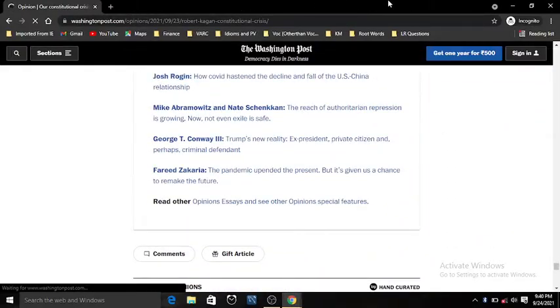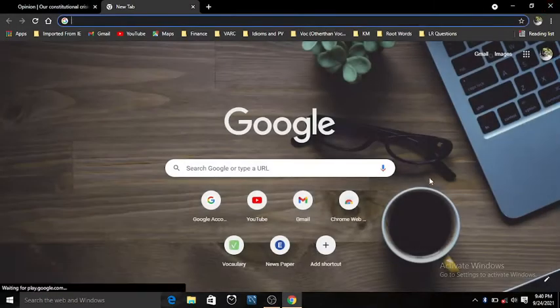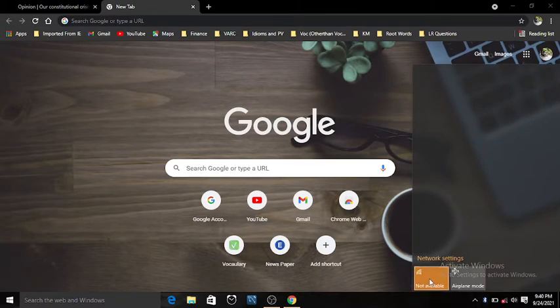Now let me show you another website. Let me close the incognito window and activate my internet. There is one disadvantage of this trick: we can read only one article at a time. We cannot read more than one.